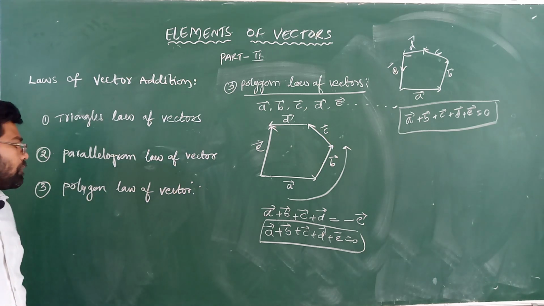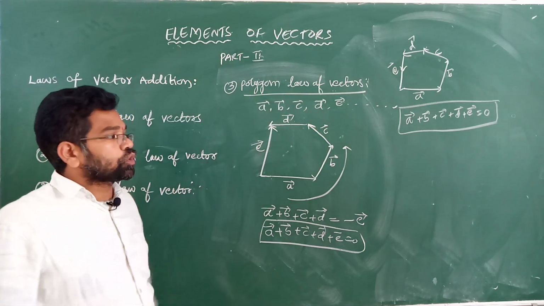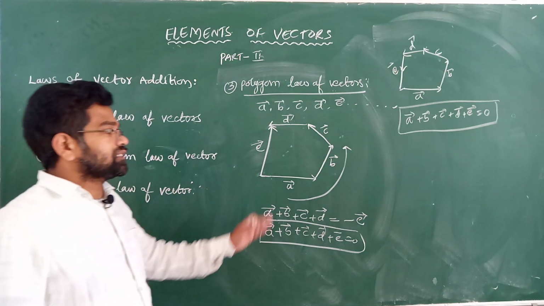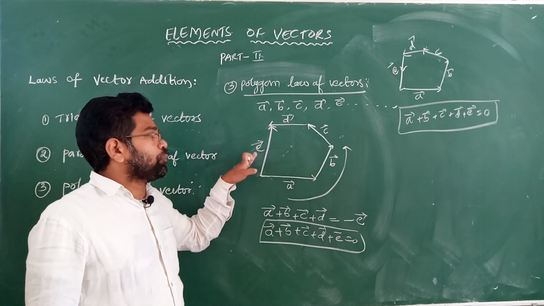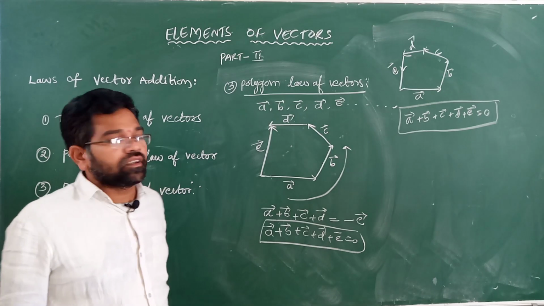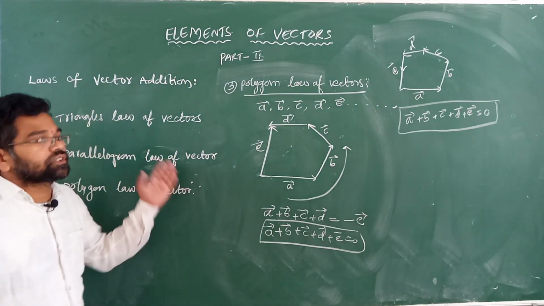Polygon law of vectors: if a number of vectors represent both magnitude and direction by the adjacent sides of a polygon, then their resultant is represented by the closing side of the polygon taken in reverse order. That is called the polygon law of vectors. Okay, thank you very much.